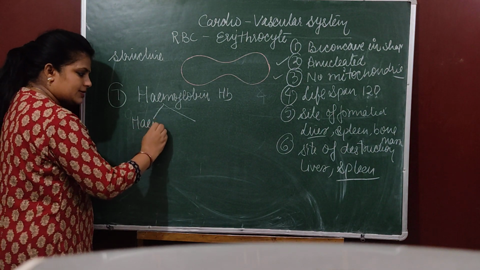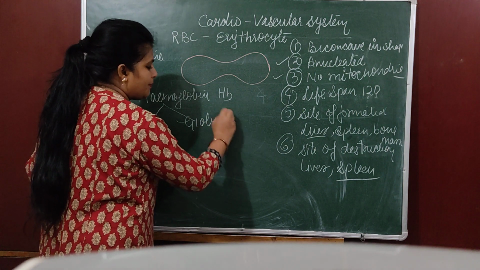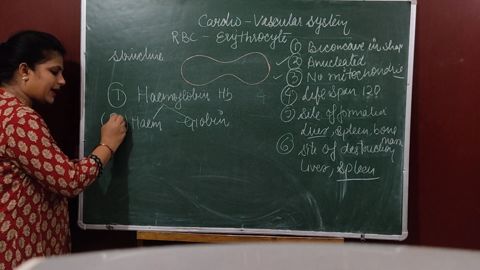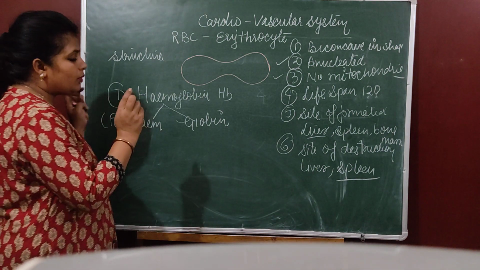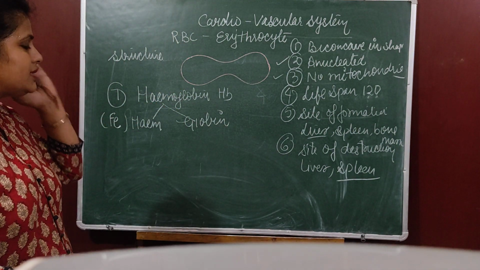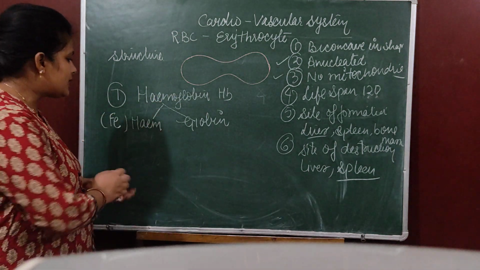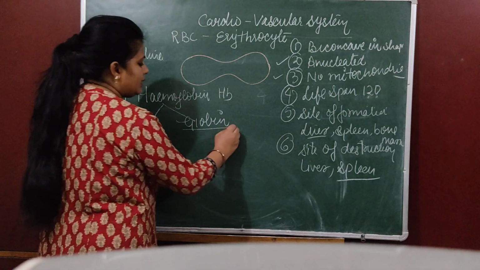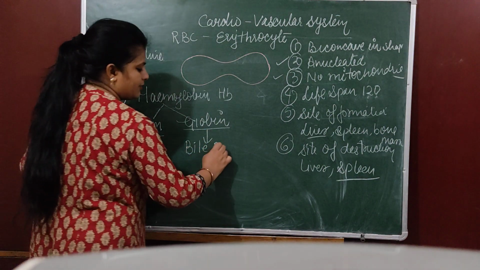One is heme, that is a pigment, and another one is globin, which is a protein. Now the heme pigment consists of iron, okay, because of that it imparts color. Now I told you that in liver it will destroy. It will destroy means hemoglobin will break down into heme and globin. This heme could be utilized further by the body, but this globin will convert into bile pigments. ये bile pigments में convert होगा.